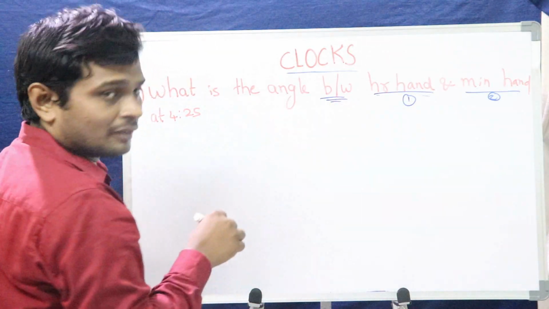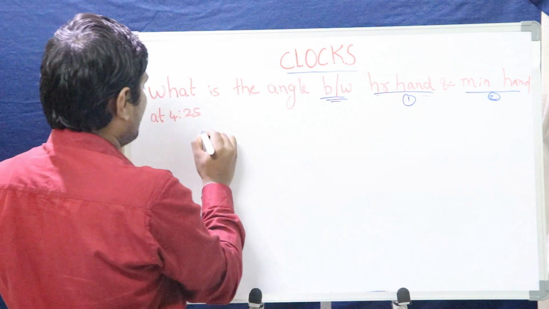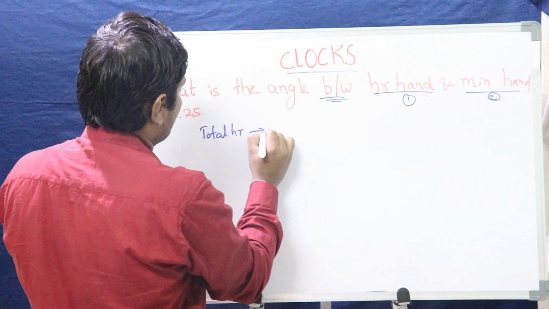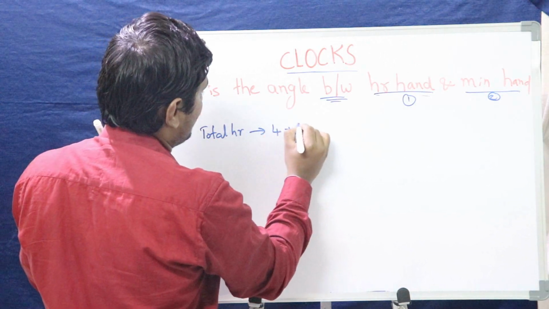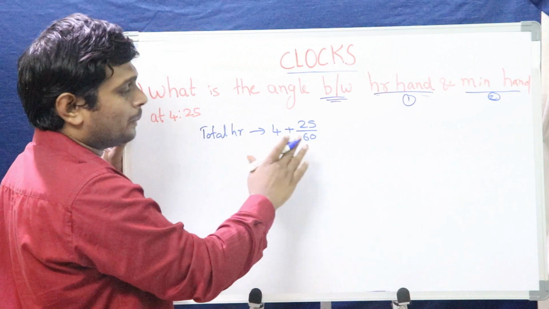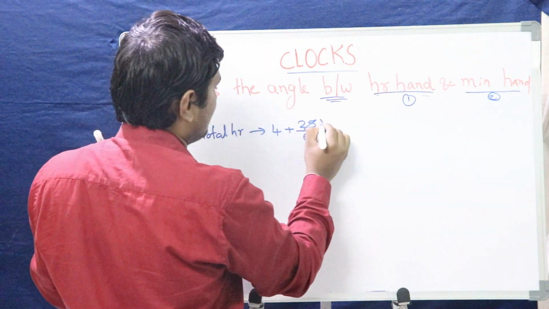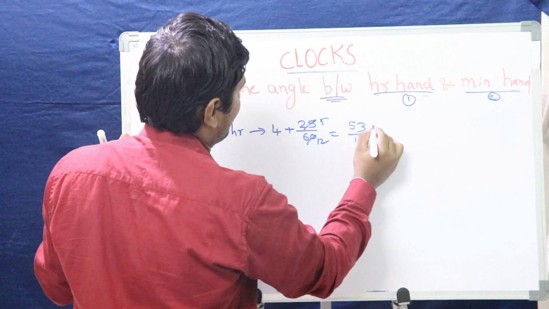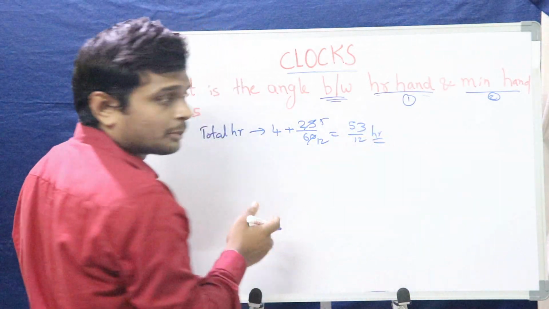Let me start with the hour hand. How many hours do we have in total? 4 hours and 25 minutes. Per every hour we have 60 minutes. So 4 plus 25 by 60, that is 53 by 12 hours. The total is 53 by 12 hours.